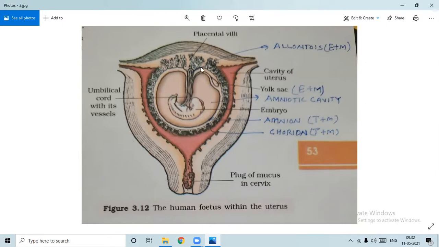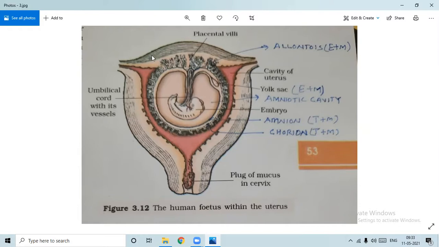On the trophoblast, finger-like projections will appear. Okay. And those finger-like projections are known as villi. This trophoblast is to be converted into chorion. Chorion, one of the embryonic layers, along with the mesoderm. You can see all around, those finger-like processes will appear.